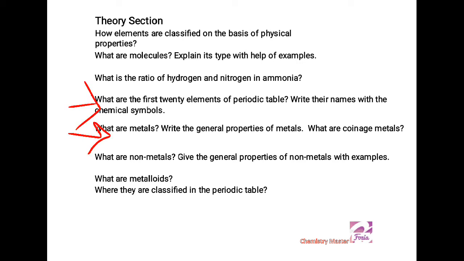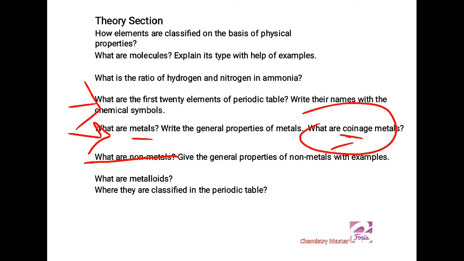What are metals? Write the general properties of metals. And what are coinage metals? Coinage metal means the metals of which the coins are made. Collectively, metals are those elements in the periodic table which are hard, solids, and have shiny lusters. They are very good conductors of heat and electricity. They are ductile, meaning they can be drawn into wires. They are malleable, meaning they can be beaten into sheets.